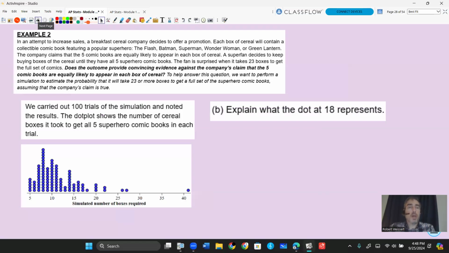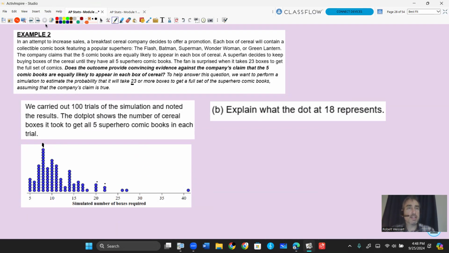Here's a simulation, okay? So remember, when I picked a number, I picked 8. Looks like 8's a pretty common number, right? So I'm doing pretty good. But in this little trial where the guy got 23 boxes, that's pretty out there. It's pretty unlikely to get 23. Look at, that's 22, so that's 20. So 23 would be here, and I'm not seeing any, and then definitely only 3 that got above it.